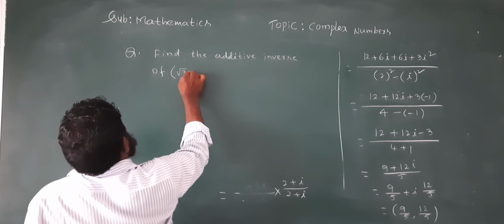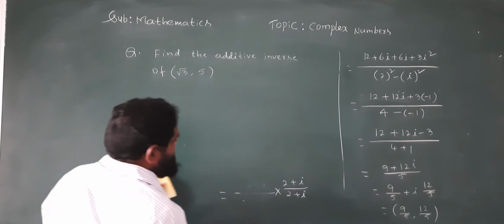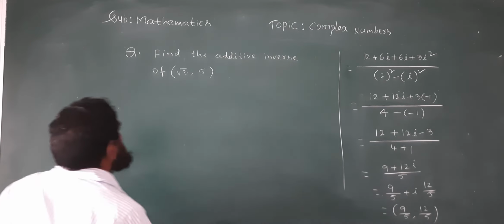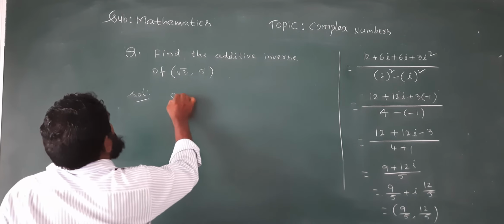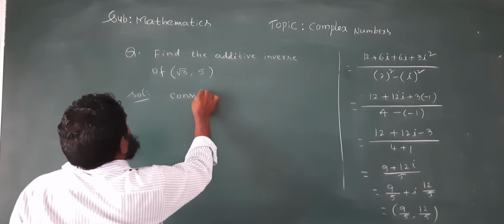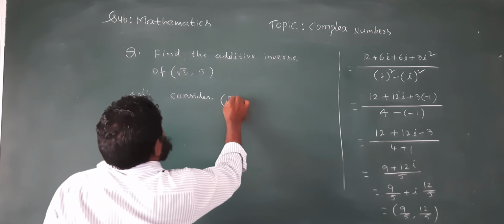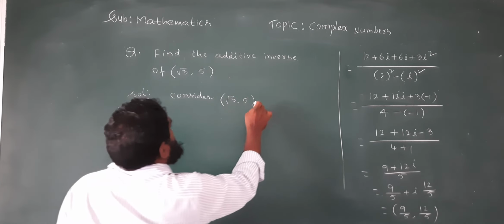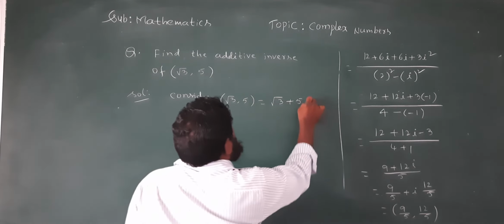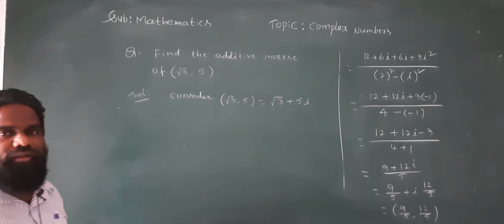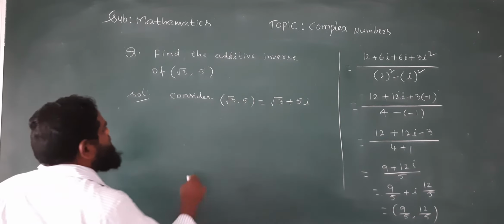This is a complex number. So consider root 3 comma 5. This is nothing but it can be taken as root 3 plus 5i. Understand?